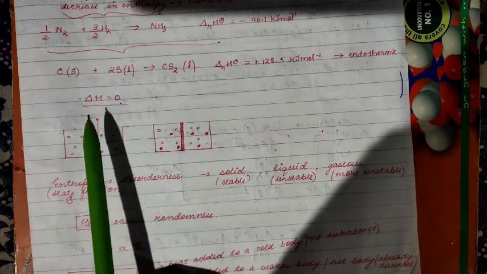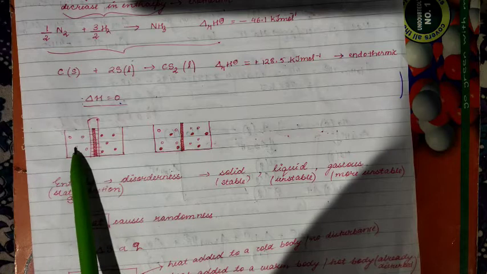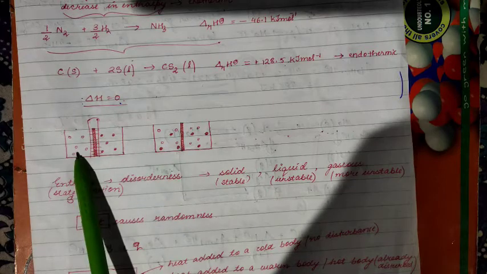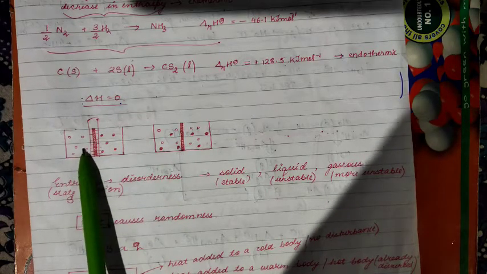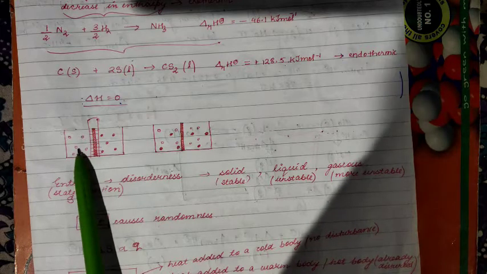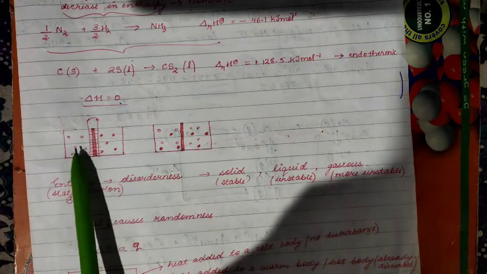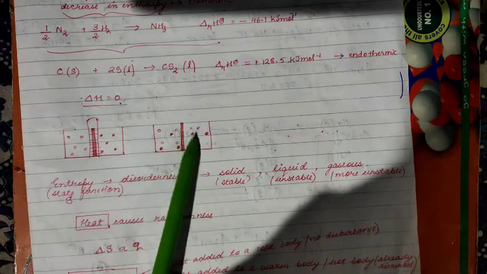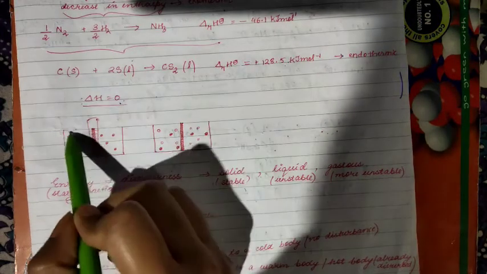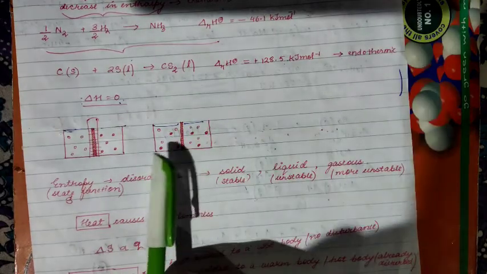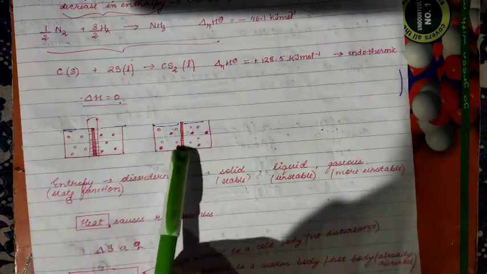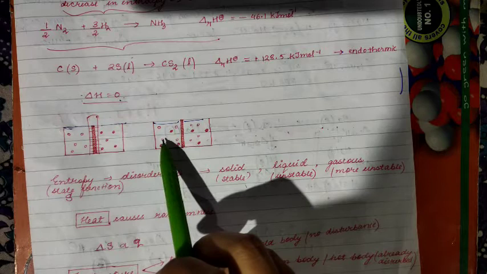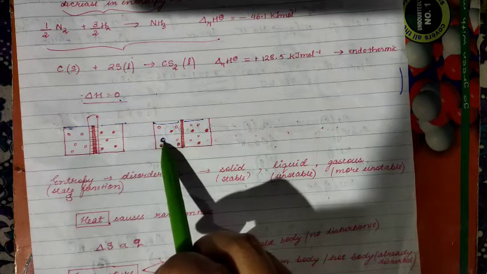The first container has a partition, a separation between A type and B type molecules. Here the partition is removed. In the first condition, you can pick up an A molecule and a B molecule very easily, because you already know that here A is there and here B is there. Gases are there. When you remove the partition, the division between them, what will happen? They will mix up, as you can see, the colored particles and the hollow ones.